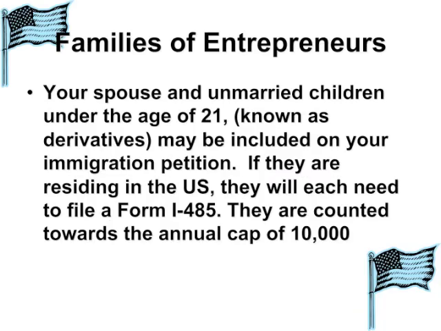Your spouse and unmarried children under the age of 21 may be included on your immigration petition.